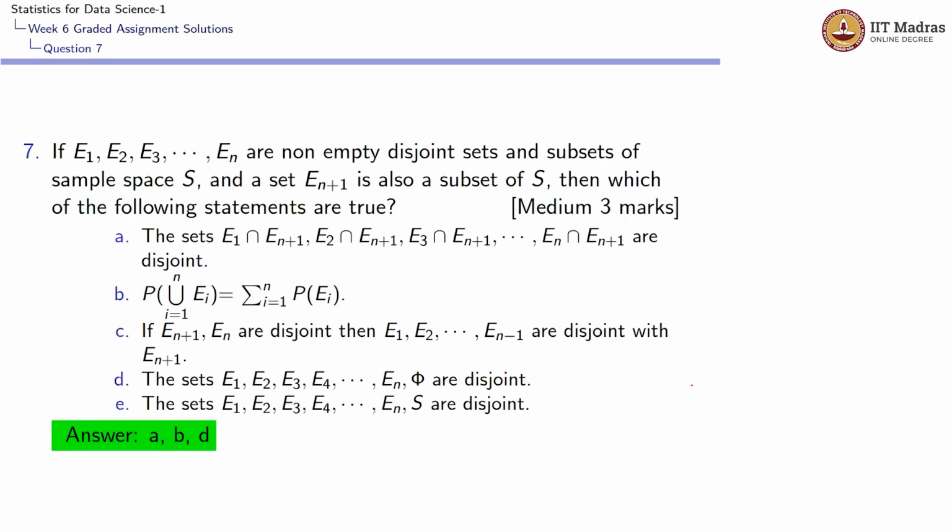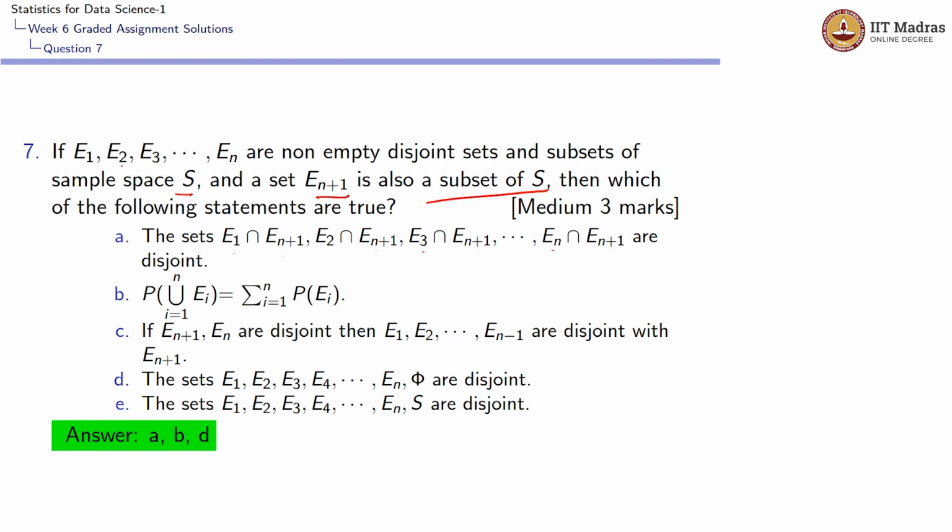If you look at the seventh question, we have E1, E2, E3, and so on, En are non-empty disjoint sets. Disjoint sets means that they don't have any elements in common and subsets of a sample space. This is anyway true because every set should be subset of a sample space. And a set En plus 1 is also a subset of S. Then which of the following statements are true? The first option is E1 intersection En plus 1, E2 intersection En plus 1, E3 intersection En plus 1, En intersection En plus 1 are disjoint.